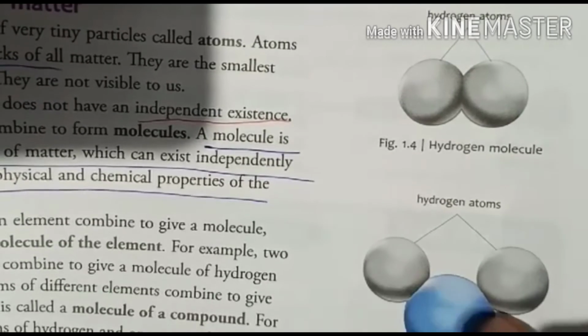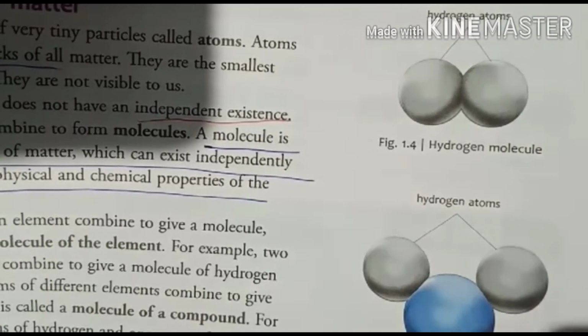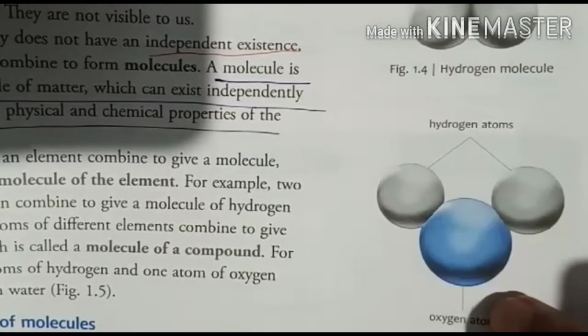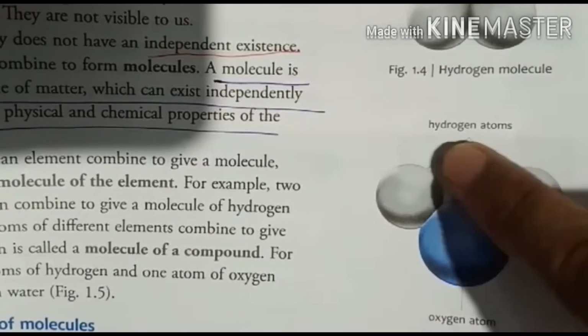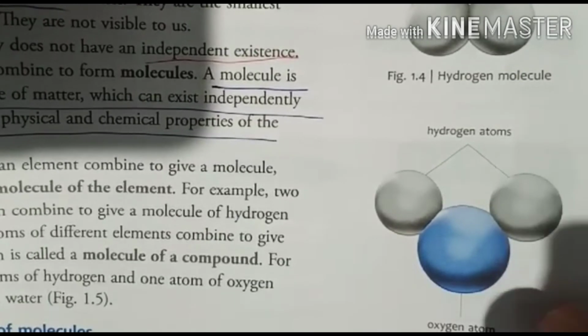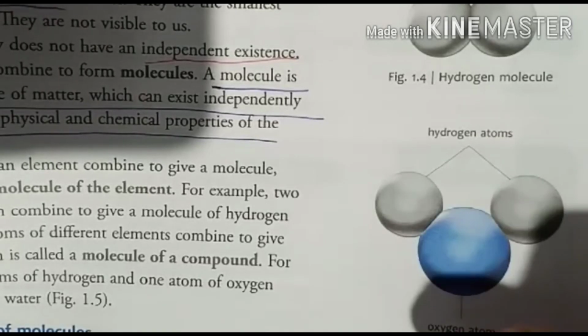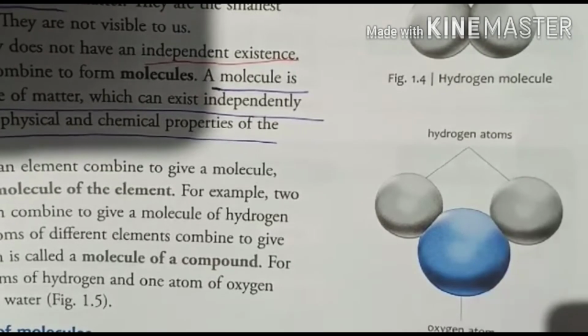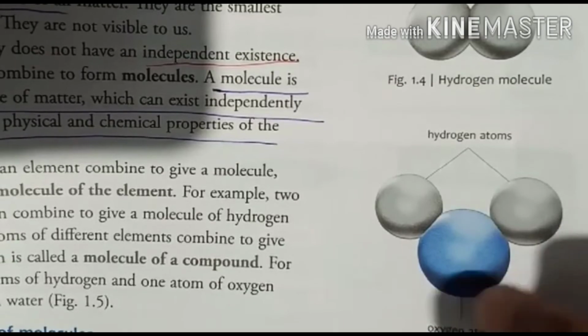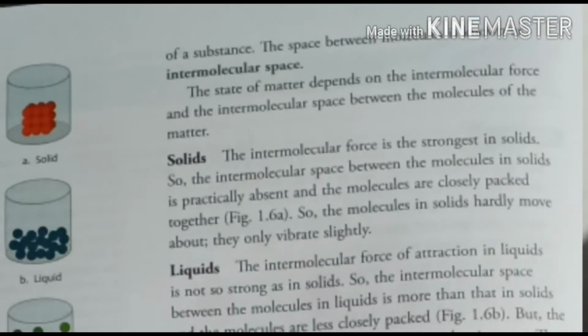And here the water molecule is given, 2 atoms of hydrogen and 1 atom of oxygen. These 3 atoms are combining together and forming a single molecule of water. So here the 3 atoms are of different kinds. Oxygen is a different atom and hydrogens are a different atom. So that is why this molecule is called a molecule of a compound. When different atoms combine, they are called a molecule of a compound. And if the same atoms combine and form molecules, then they are called a molecule of an element.